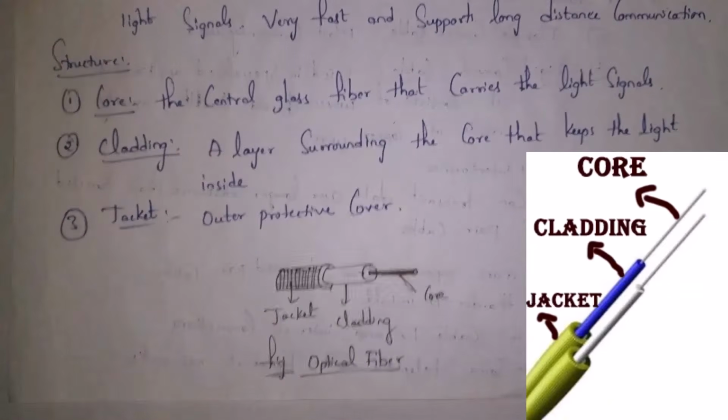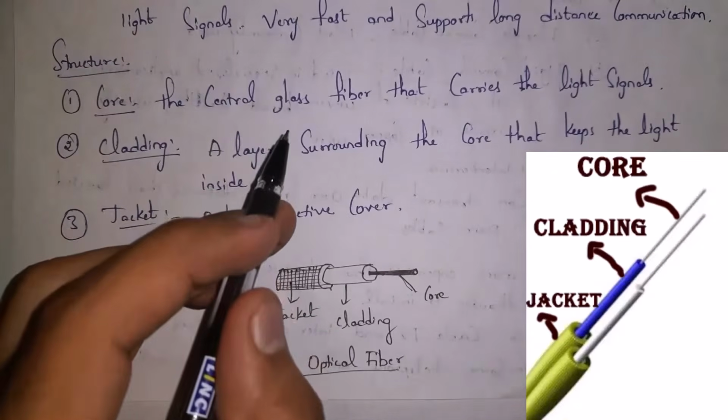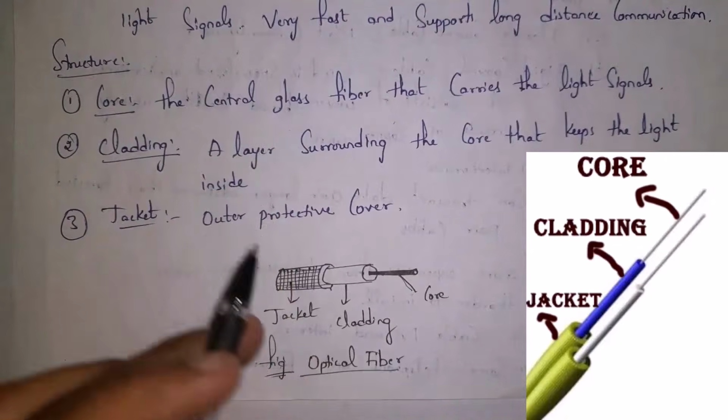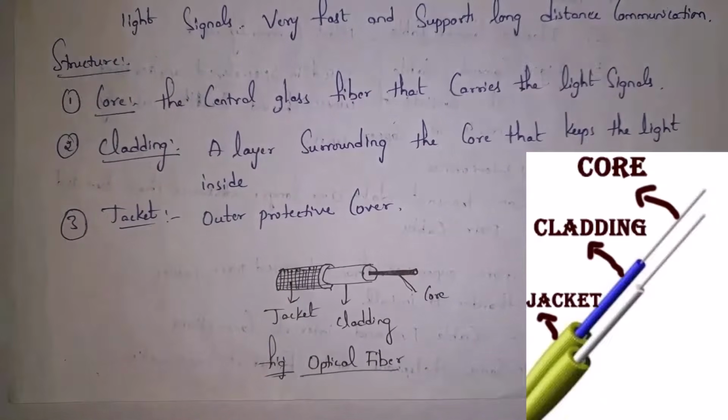So fiber optic cable contains three components. They are core, cladding and jacket. Core is a glass fiber through which data is transferred in the form of light signals. And cladding means this is layer that is present on top of core. It will not allow light signals to go out. Cladding will keep light signals inside. And next one is jacket.